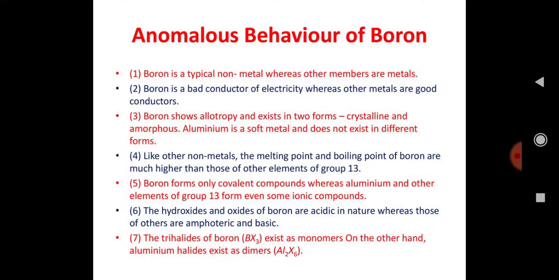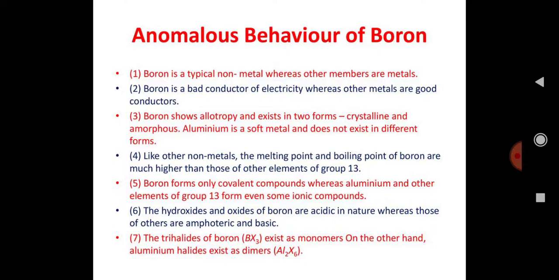Like other non-metals, the melting point and boiling point of boron are much higher than the other elements of group 13. So as we discussed previously, boron exhibits anomalous behavior. Boron exhibits a high melting point as well as a high boiling point, which is completely different from the remaining metals. In case of aluminum as well as other elements of group 13, they do not form covalent compounds during the reaction, but boron easily produces covalent compounds.